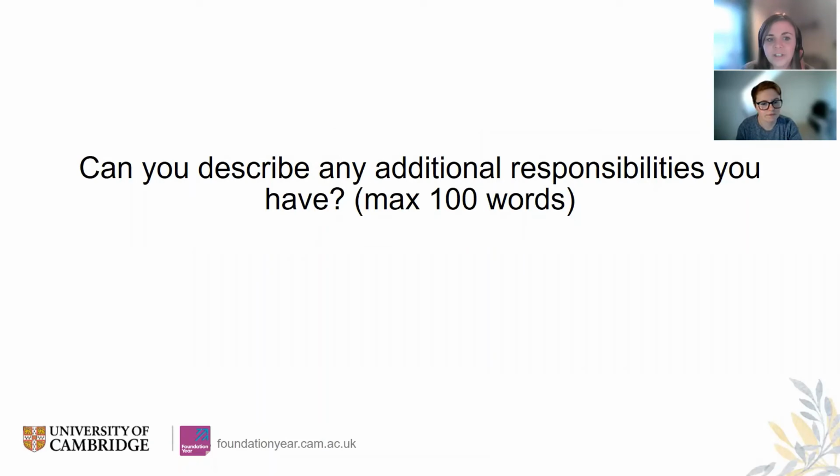So this next question, can you describe any additional responsibilities you have, is a similar length to the question that Alex has just talked through, so 100 words. This is the kind of question where we expect some candidates may have more to write than others, and it is also completely okay if you have no additional responsibilities. By additional responsibilities, we mean things like maybe you care for your siblings after school, maybe you are a young carer in some form, maybe you have part-time work or part-time responsibilities outside of your educational studies.